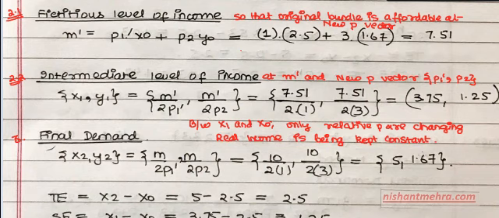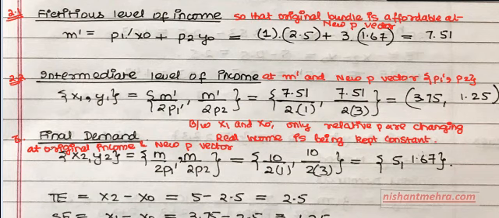So, in the final demand vector, X2 becomes M upon 2P1 dash. And Y2 becomes M upon 2P2. Your M is not M dash now. It is M, your original income. So final demand at original income and new price vector. At original income and new price vector. That is what your final demand is.